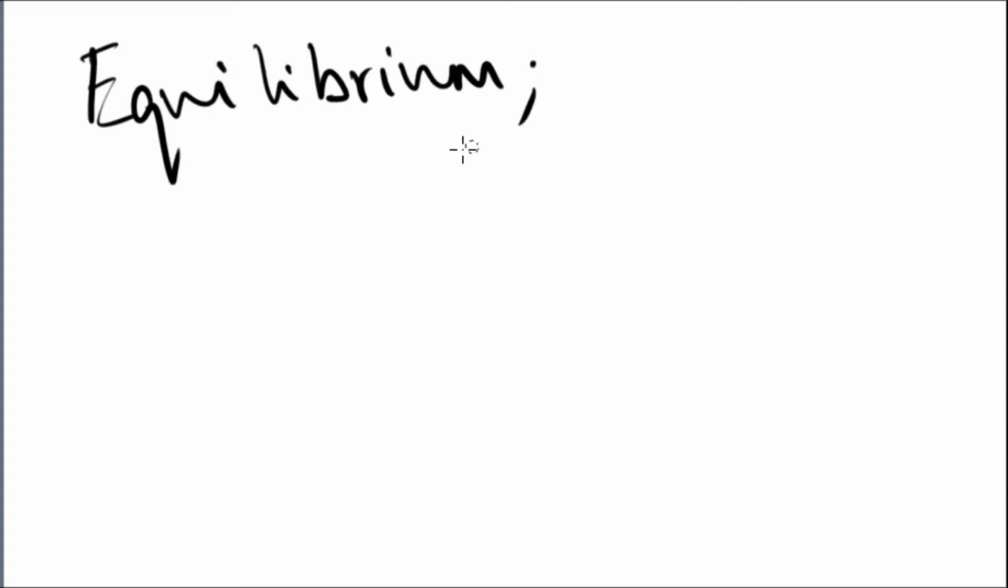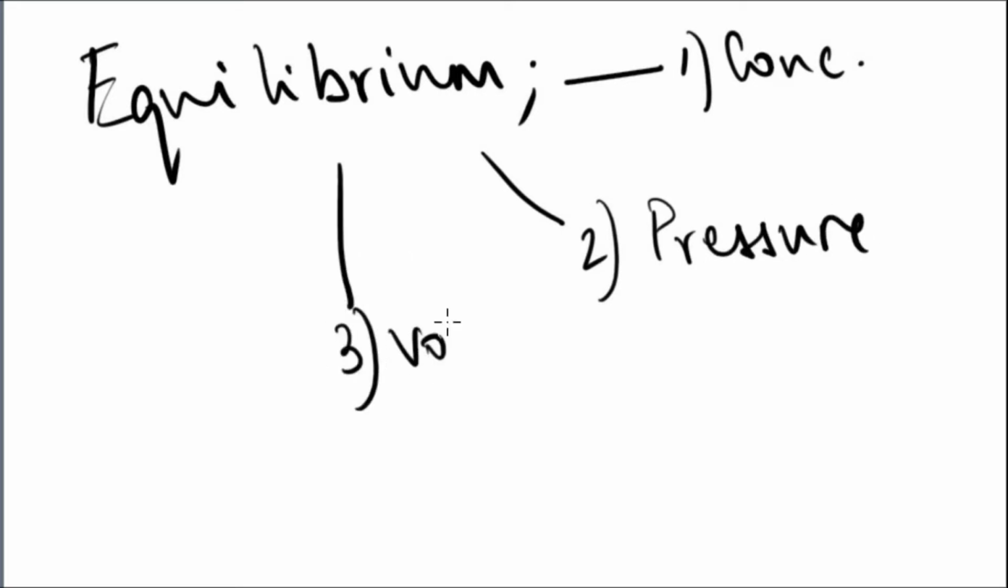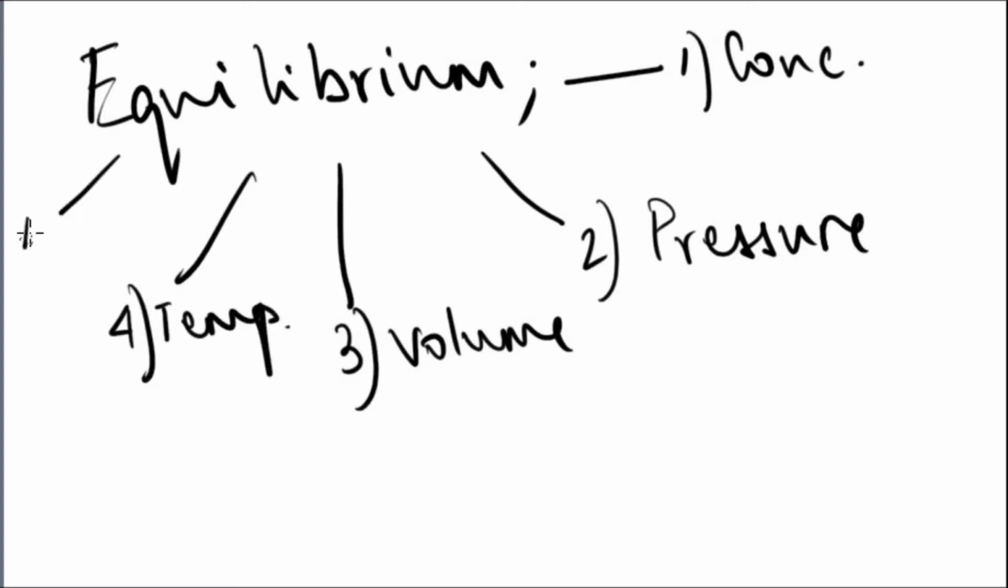Okay, starting with today's lesson, equilibrium. You need to know that if you add something to a system, the system will try to counteract the change. So if I increase something, the reaction will try to move to a side or do something to decrease it or to bring it back to normal. So we're going to speak about concentration first, then pressure, then volume, then temperature, and finally about catalysts.